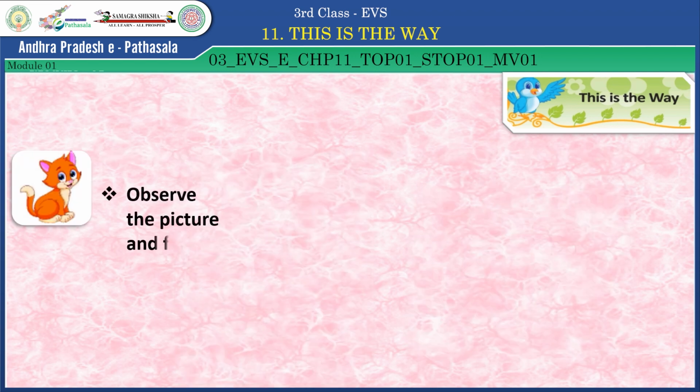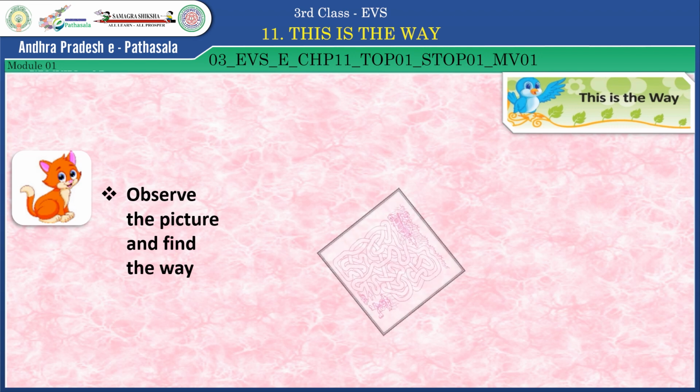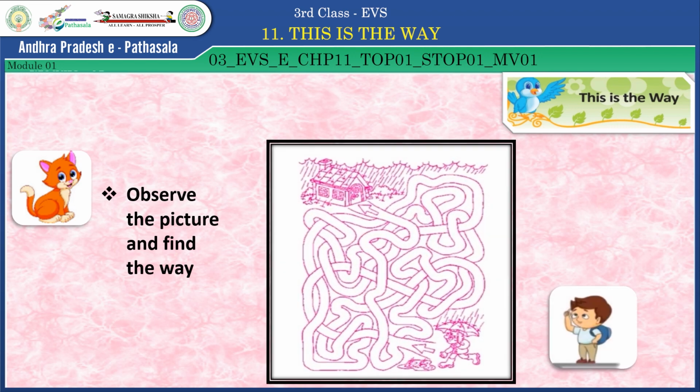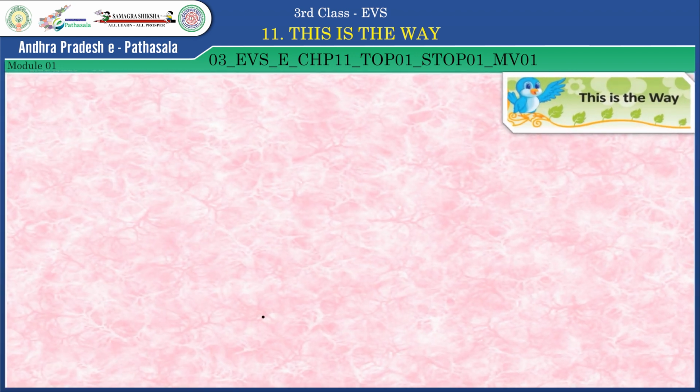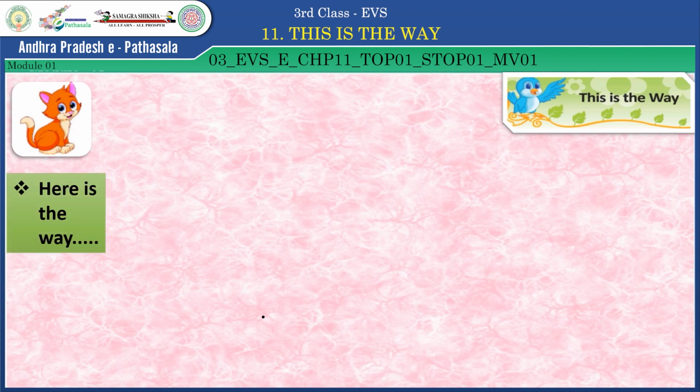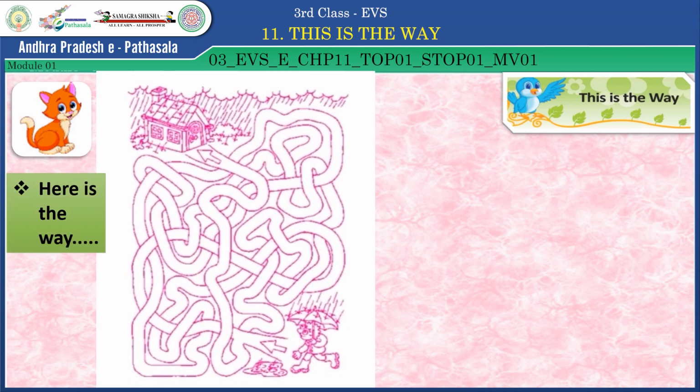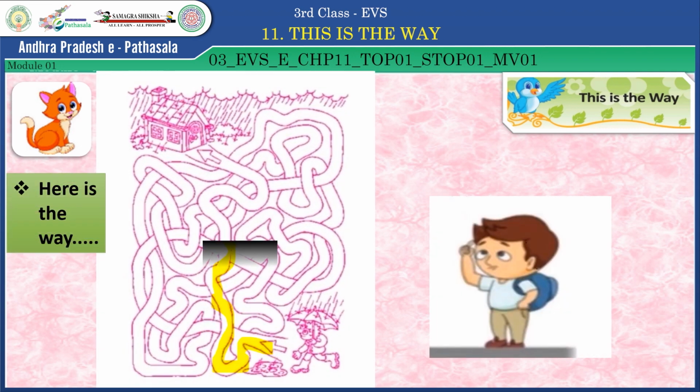Children, now observe the picture and find the way. Here is the way. See this? You find the way like this.